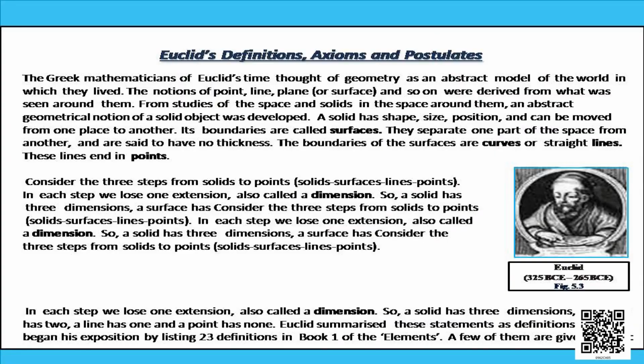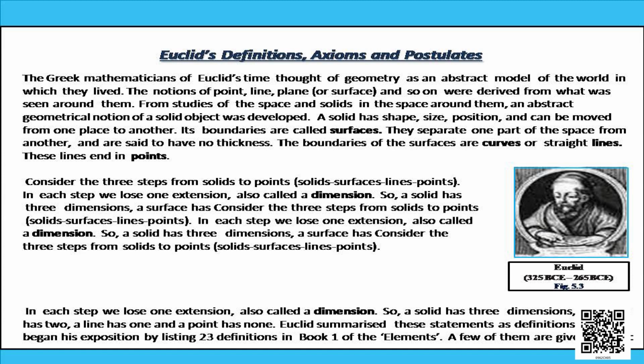In case of geometry, many mathematicians tried to build up different concepts, and Euclid is one of them. The Greek mathematician of Euclid's time thought of geometry as an abstract model of the world in which they lived. The notions of point, line, plane and so on were derived from what was seen around them. From studies of the space and solids in the space around them, an abstract geometrical notion of a solid object was developed. A solid has shape, size, position and can be moved from one place to another.